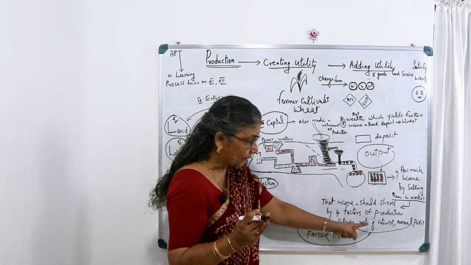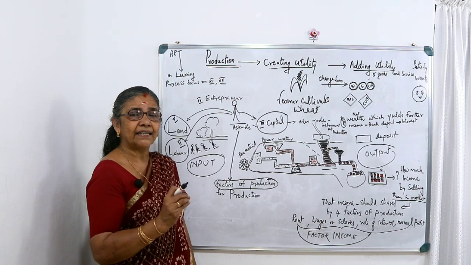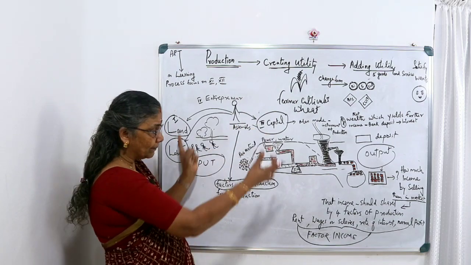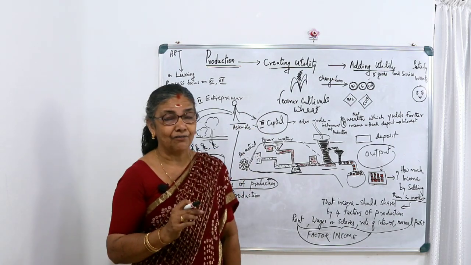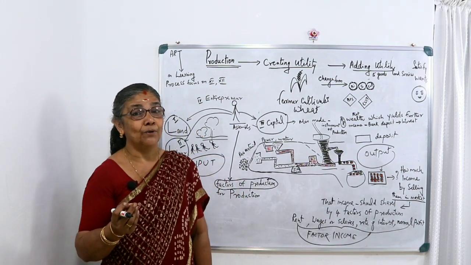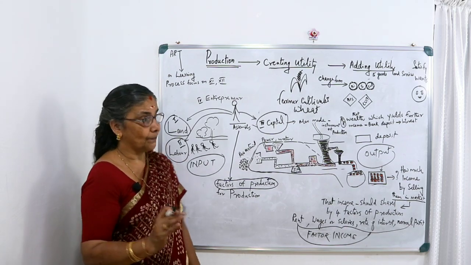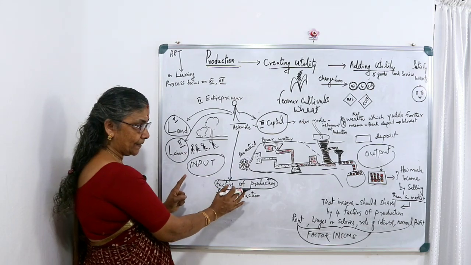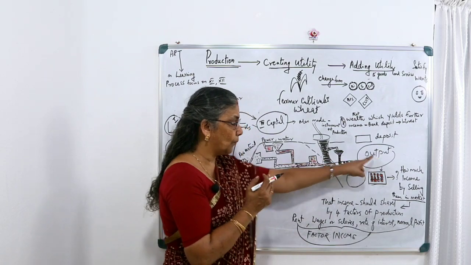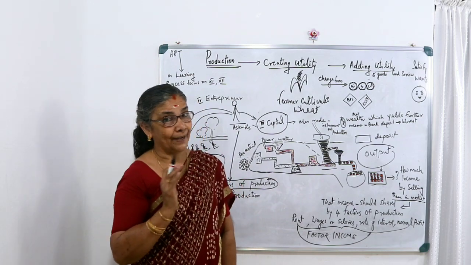So we can see that, whatever work he has done, whatever uncertain risk taking he has done, what pains and sacrifice he involved in assembling the factors of production, he should get a reward, that we call normal profit. If something more he attains, that we call abnormal profit. If something less, that means the entrepreneur is incurring loss. So I hope this is the factors of production, the process of production, and after all the output. This input output relationship we call the production function.